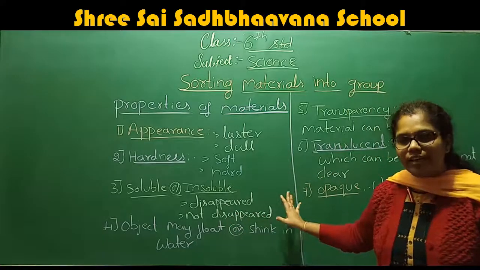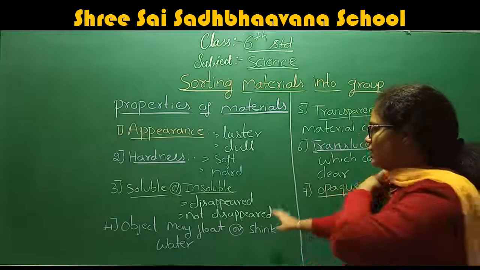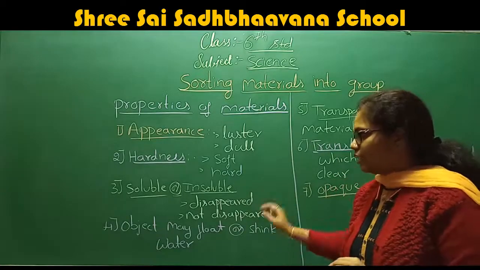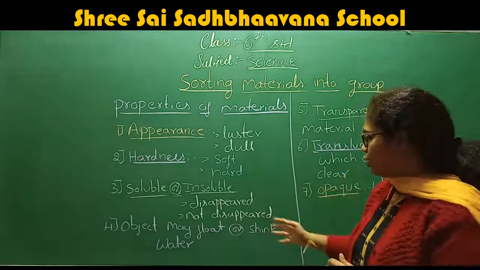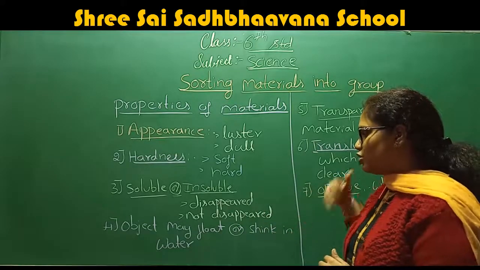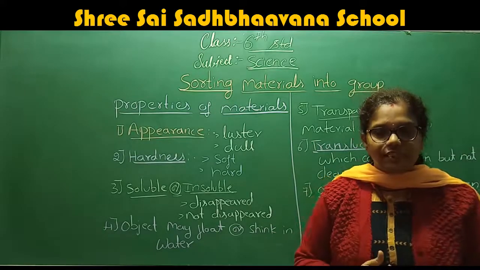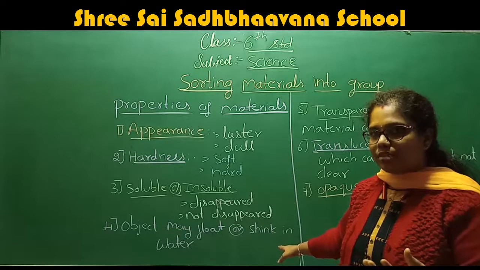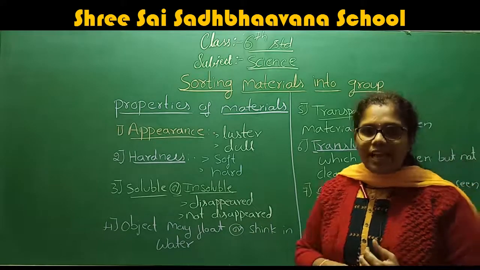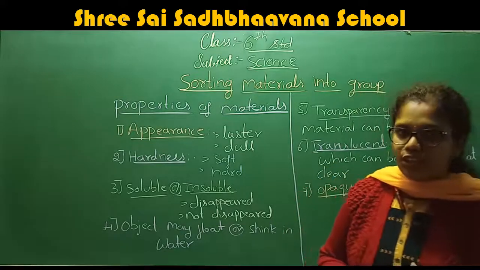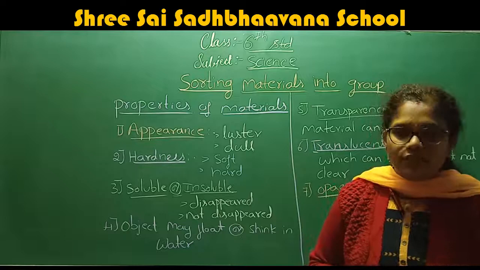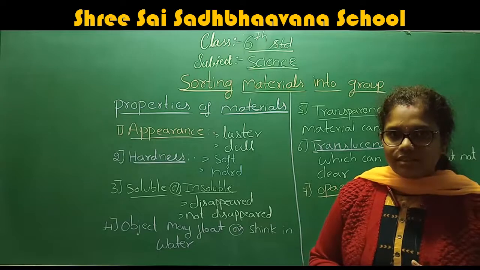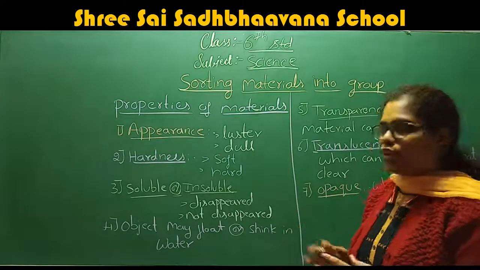Solubility, soluble or insoluble. After studying the property of soluble and insoluble, related to this topic, some of the substances float in the water and some of the substances sink in the water, right? We can group the substances by taking the water. Some substances float in water. Example, plastics. All plastics float in water. Can you give an example of substances which float in water? Wood, plastics. These are the substances which float in water.